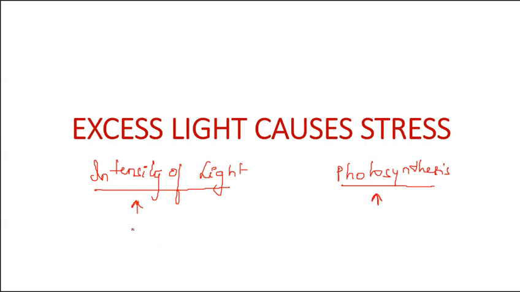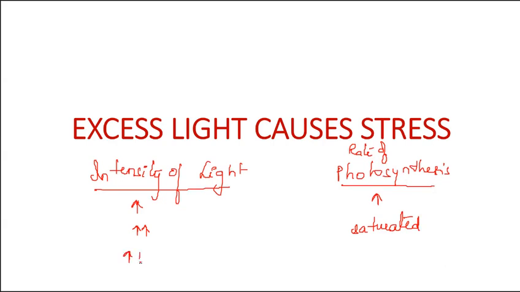So when the intensity of light increases, photosynthesis also increases. After a certain level, when the intensity of light is increased further, then what happens? Photosynthesis will not increase. Instead, it will become saturated. The rate of photosynthesis will become saturated.